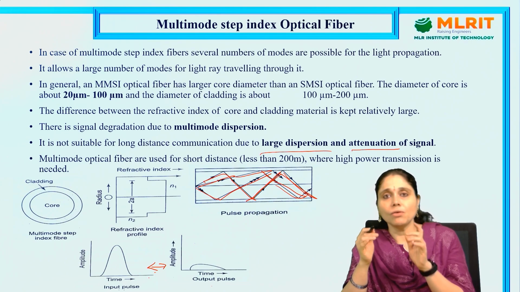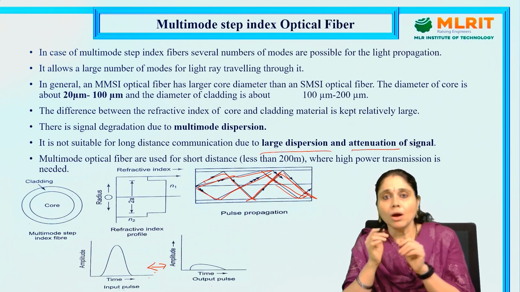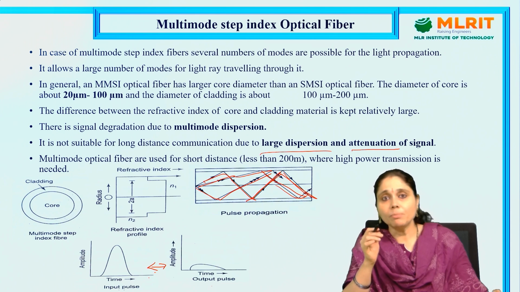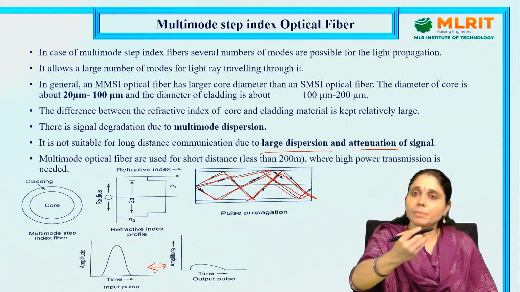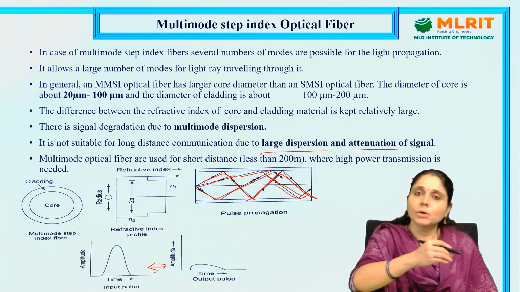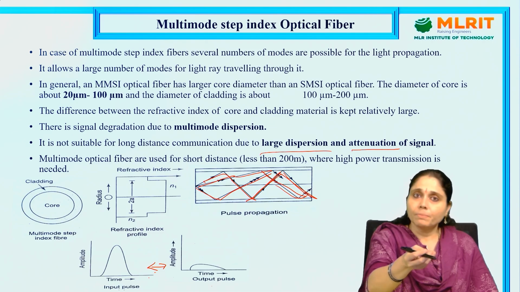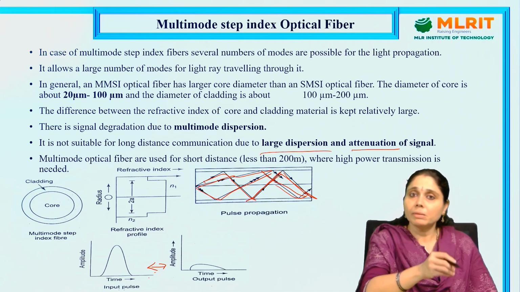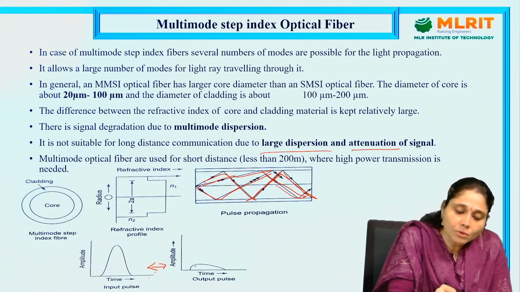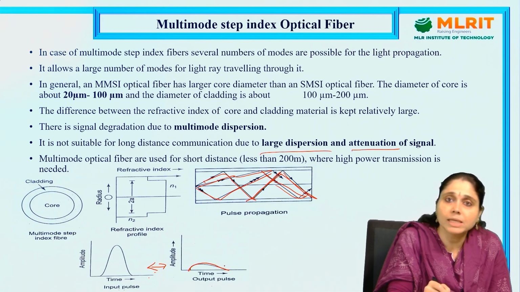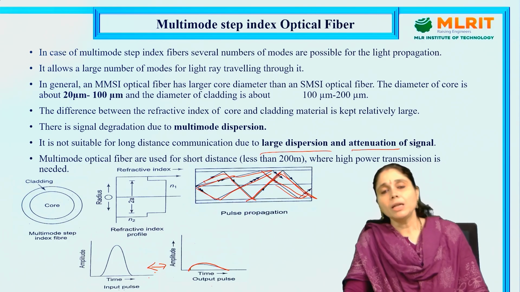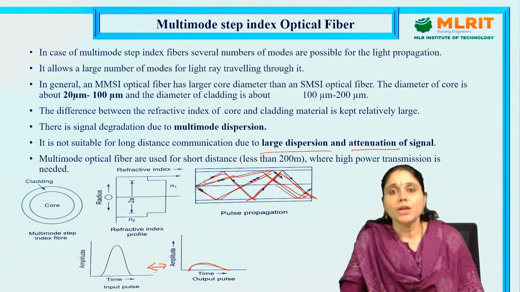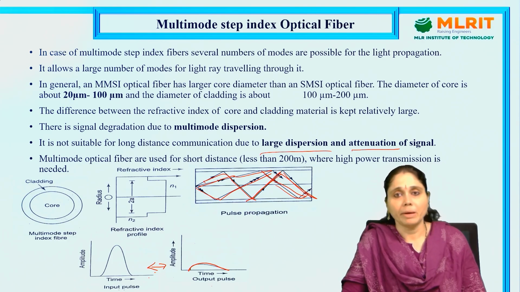But in the case of a multimode step index optical fiber, the input pulse is the same as what we gave to the single mode step index optical fiber. With that amplitude only, the light pulse is given to the optical fiber. Then what happens to the output? The amplitude is very much reduced, as we can see here. So the multimode step index optical fiber has less use than the single mode step index optical fiber.